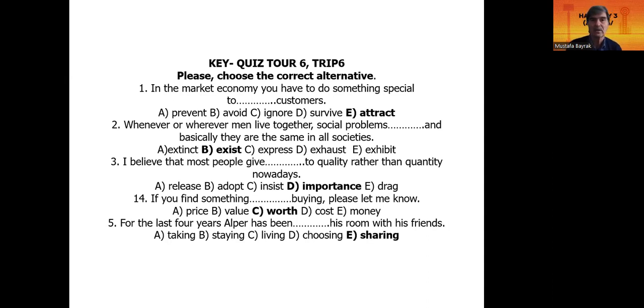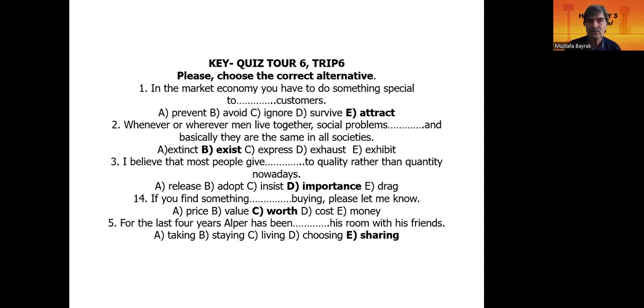Yes. Quality counts. Quality matters. So give importance to. It's a good collocation. If you find something worth buying, yeah, worth doing something. If you find something worth buying, please let me know. Please just let me know. Okay, I'll do it for you with pleasure.